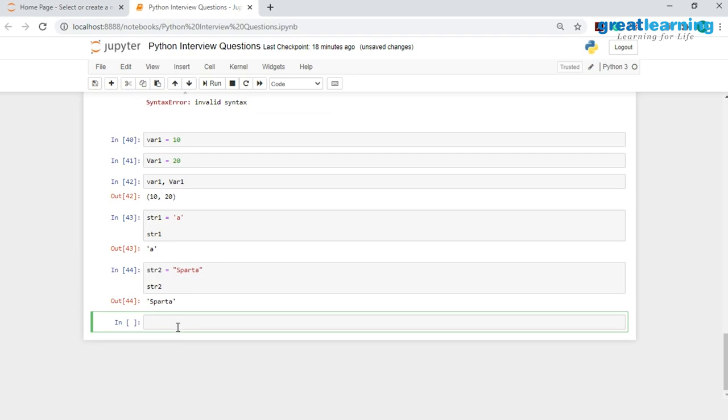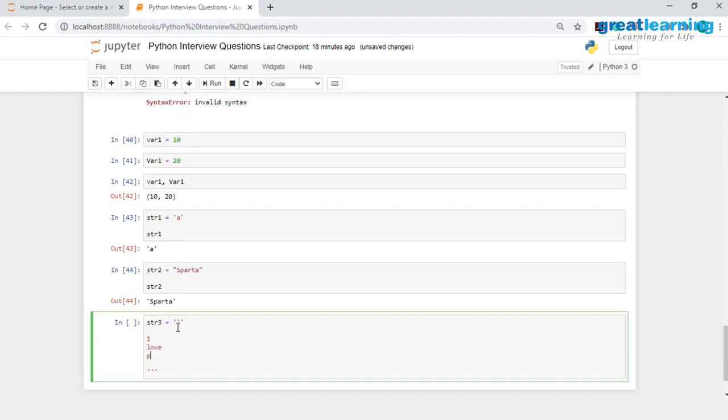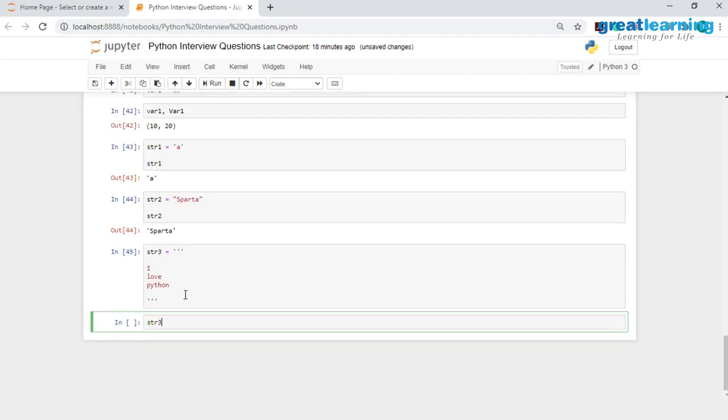Now let me create a multi-line string, and to create a multi-line string I would require triple quotes. So I have given triple quotes over here and I'll write down I love Python. Let me run this and print out str3 for you.